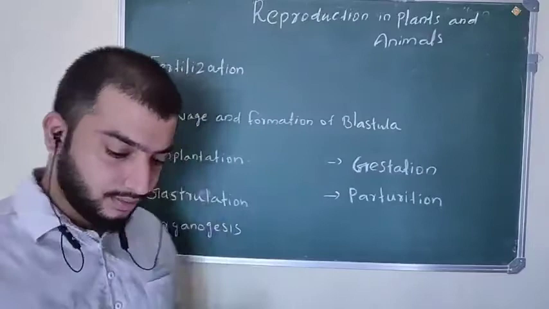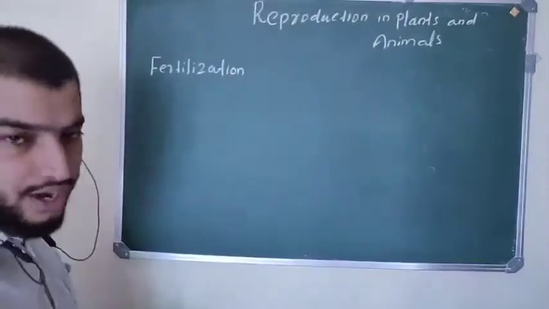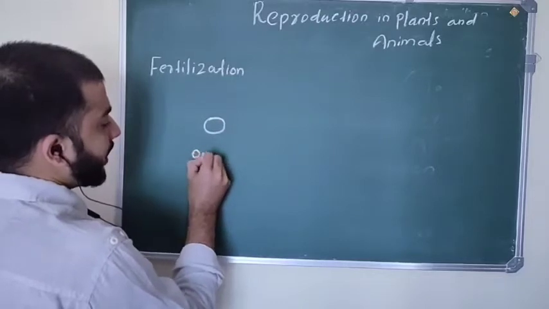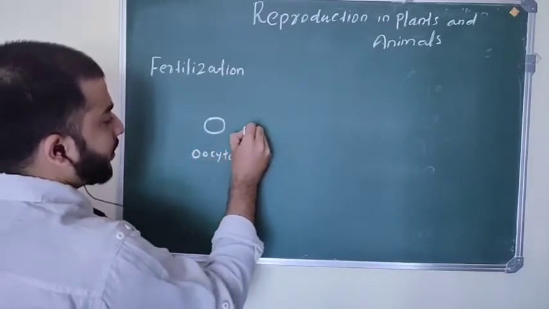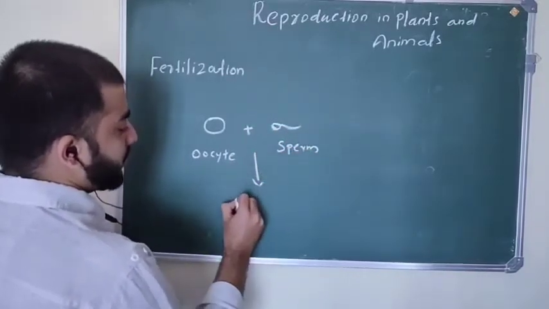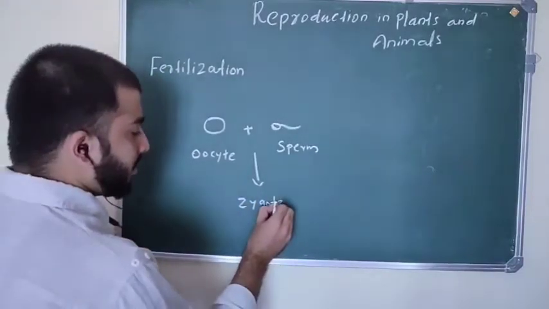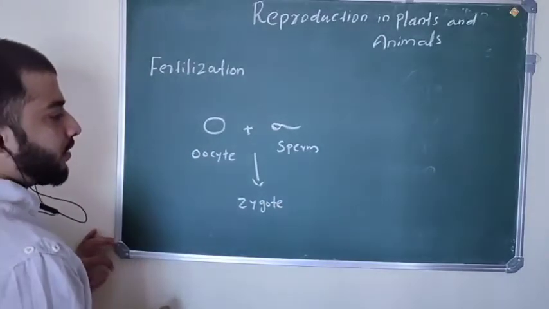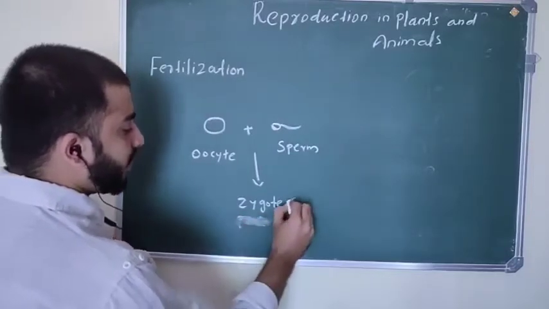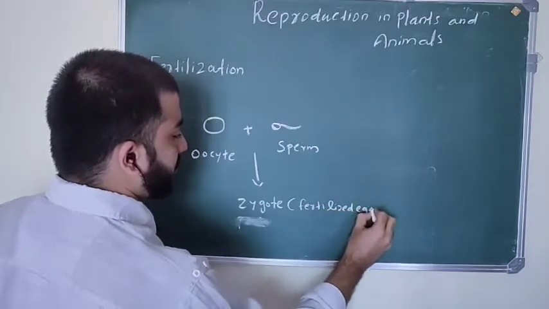First of all, fertilization. As I told you, it is the process by which the oocyte or ovum fuses with the sperm and forms the zygote. It is called fertilization. The zygote is also called the pre-fertilized egg.